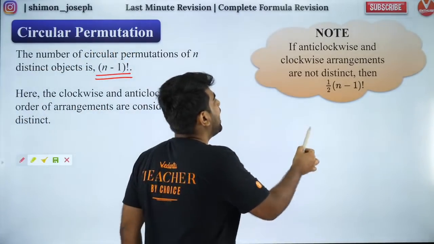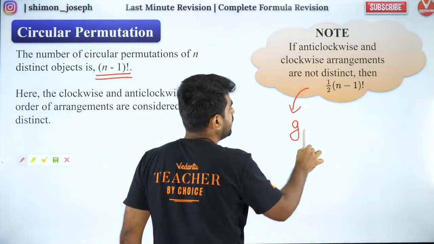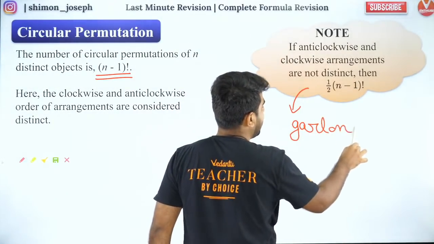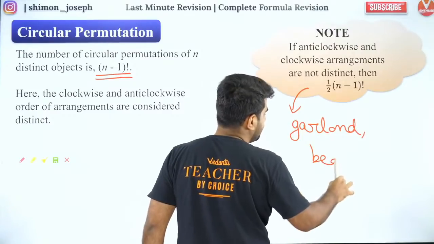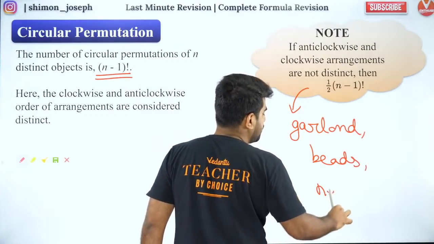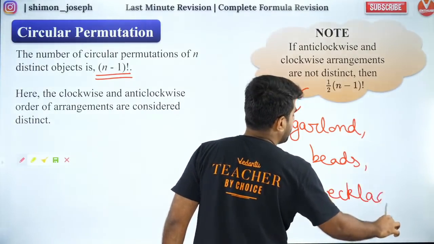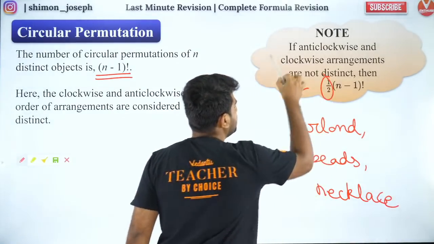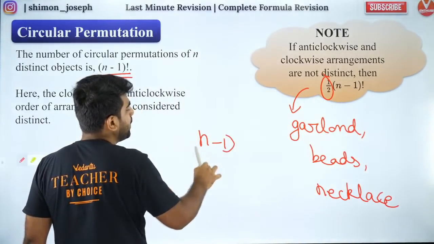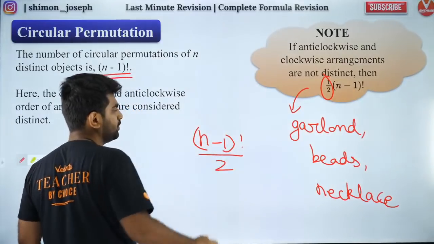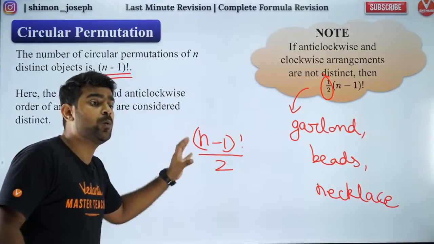But when you arrange, let's say, a garland, or a necklace or beads, something like that, then you have to do (n minus 1) factorial by 2. So this 1 by 2 will come. So it will become (n minus 1)! by 2. This is the formula. Why?